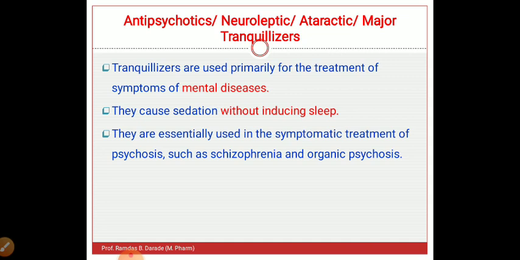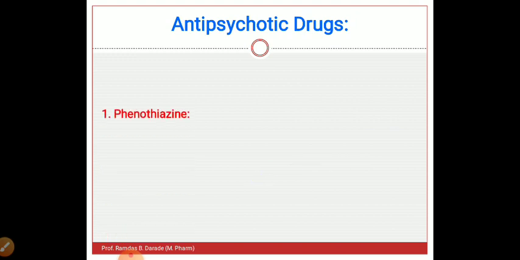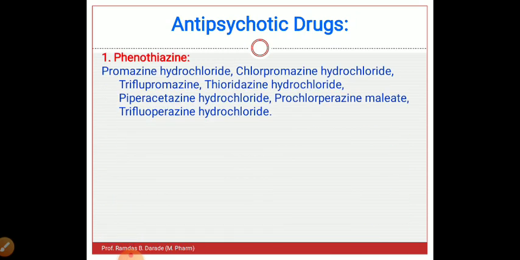They are essentially used in the symptomatic treatment of psychosis such as schizophrenia and organic psychosis. Schizophrenia is a major psychotic disorder, and in its treatment antipsychotic drugs, or we can say neuroleptic or ataraxic or major tranquilizers, are highly useful. So firstly, we will see the classification of antipsychotic drugs.